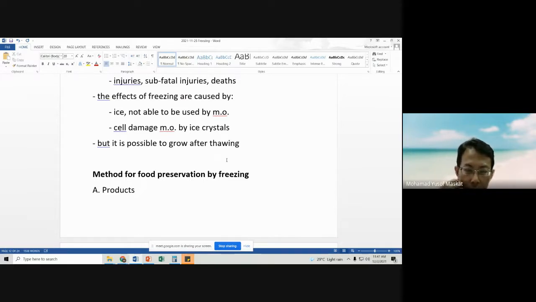So preferably, when we want to thaw our frozen products, we should put them in the chiller, the refrigerator, not the freezer. Take it out from the freezer and put it inside the chiller, so that it will slowly thaw, but microorganisms still cannot grow because the temperature is low enough to retard the growth of microorganisms.